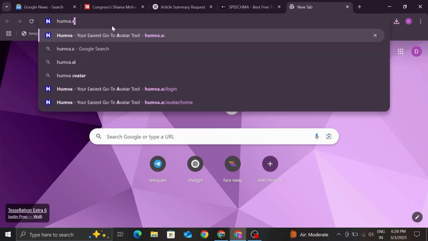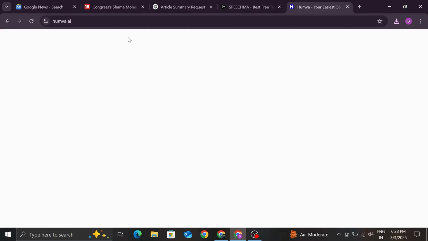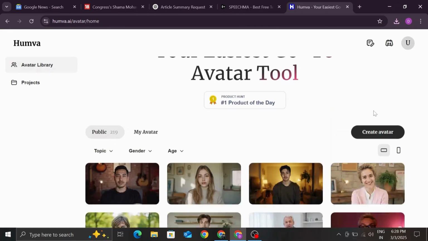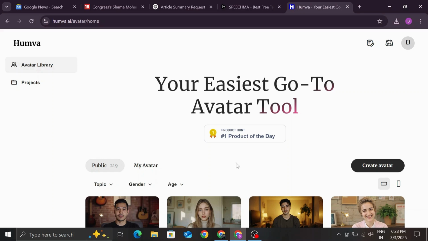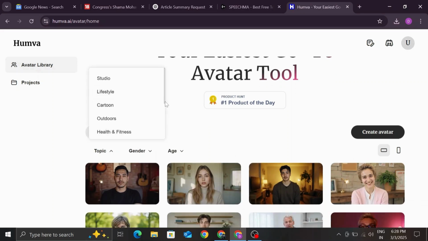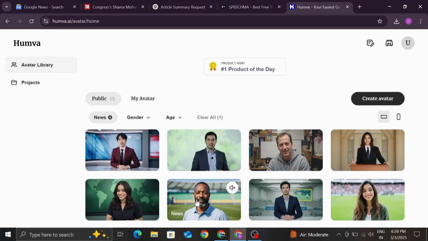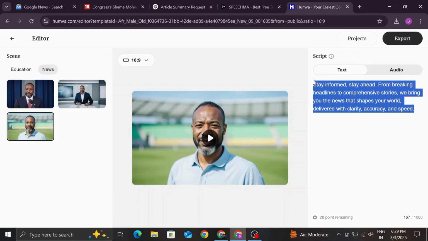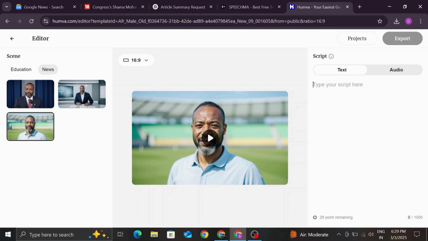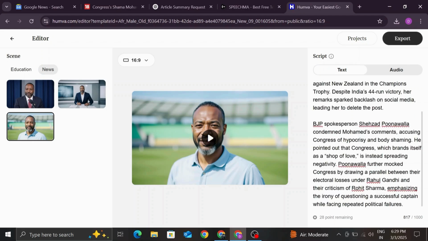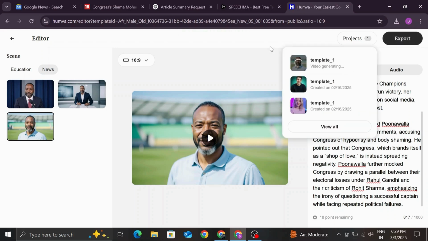So go to umva.ai. The link is also attached in the video description. In this, choose the topic that is based on your article. I am selecting news because my article is somehow like a news. After choosing, paste the ChatGPT text here and click export button. The video is generating and you have to wait some time to see the full video. So wait for some time.